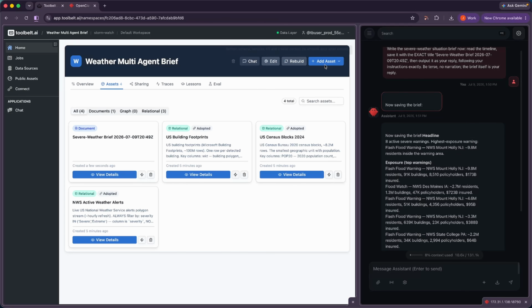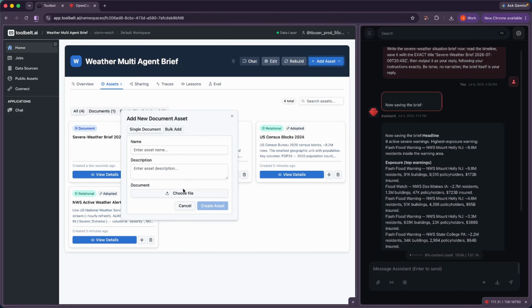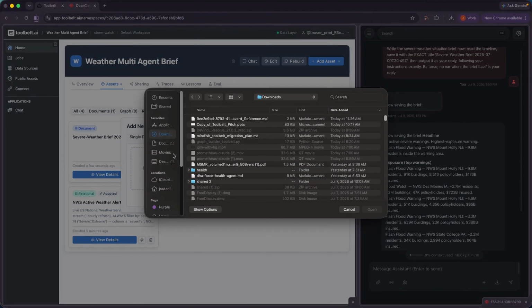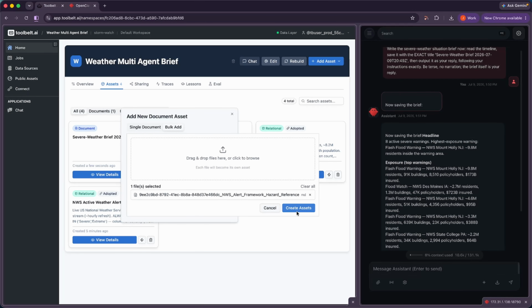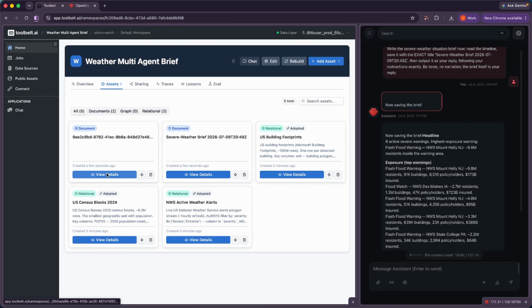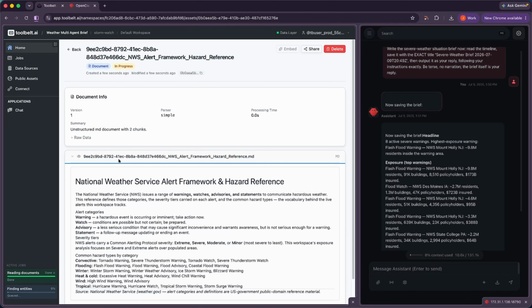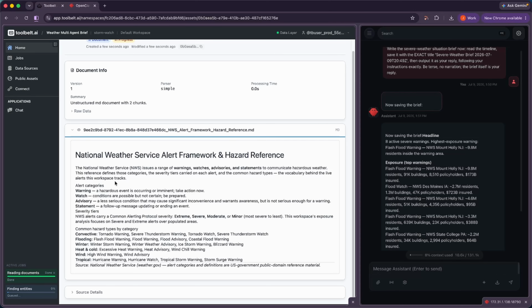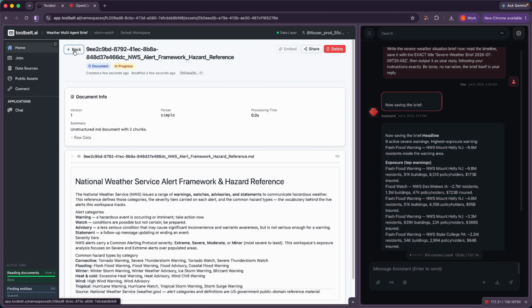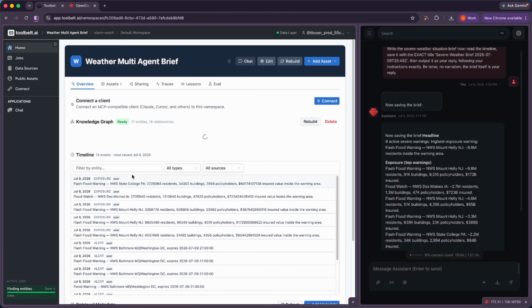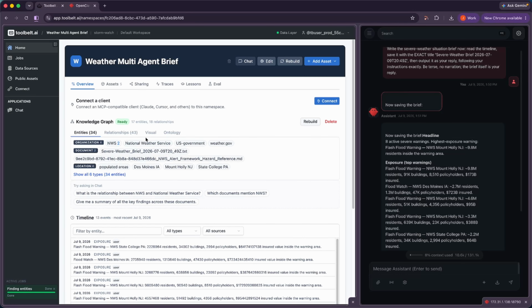When I add this hazard reference to the Workspace Toolbelt stores, the file hands the real work off to a background job, which embeds the document in a vector store and runs entity extraction. Now in the ontology graph, every entity becomes a node, every relationship an edge, and the document itself becomes a node too, linked by mentions edges to everything it talks about.